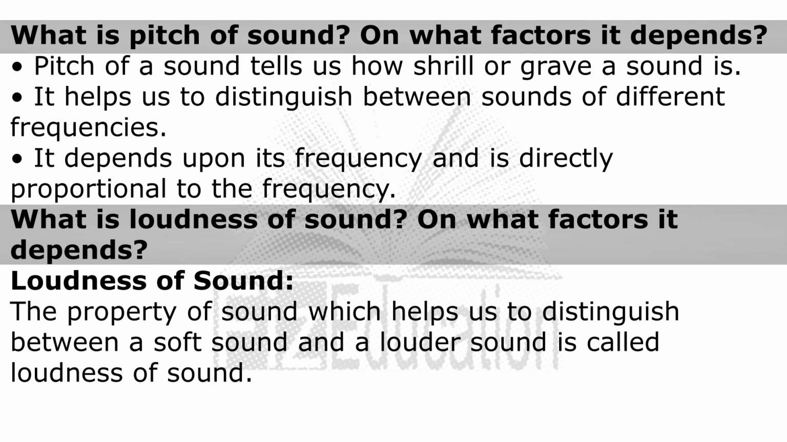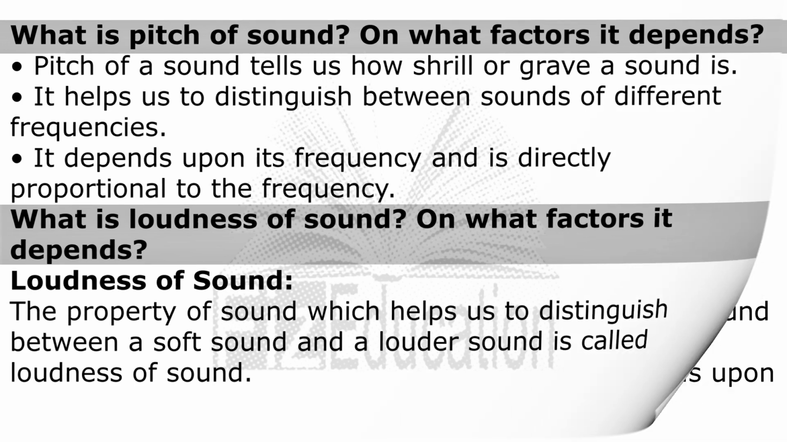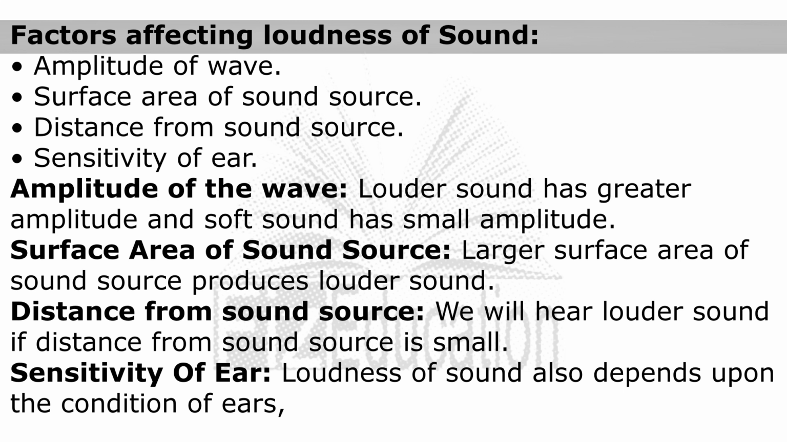What is loudness of sound? On what factors does it depend? Loudness of sound: the property of sound which helps us to distinguish between a soft sound and a louder sound is called loudness of sound. Factors affecting loudness of sound: amplitude of wave, surface area of sound source, distance from sound source, sensitivity of ear.